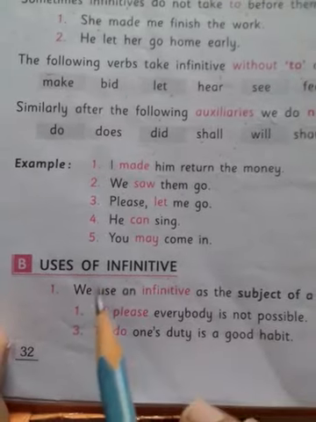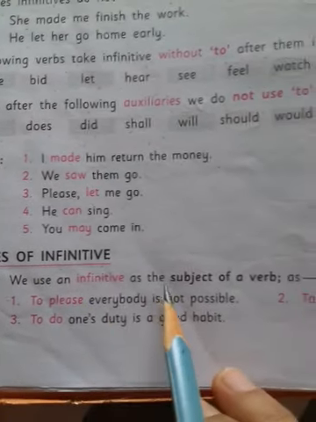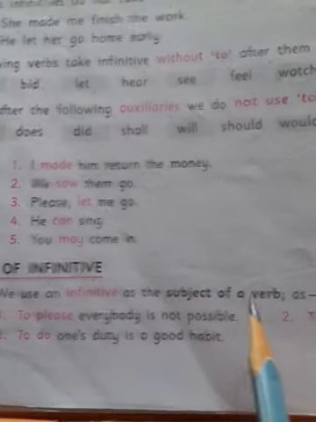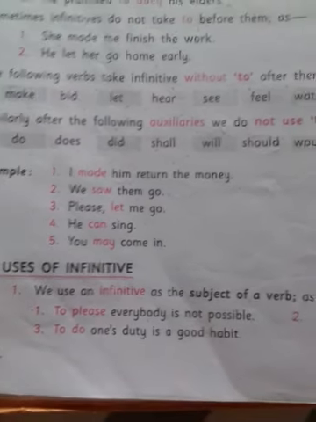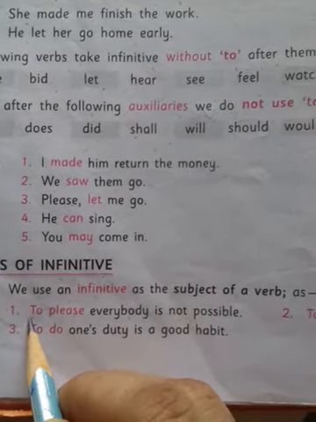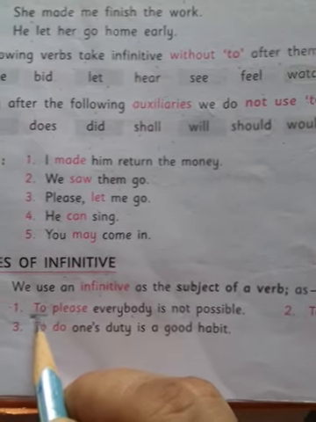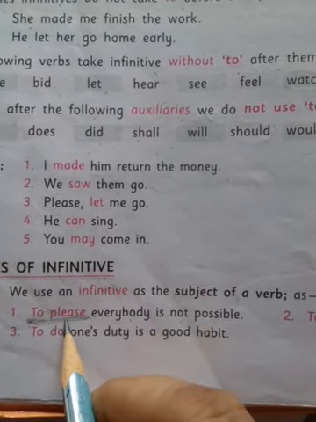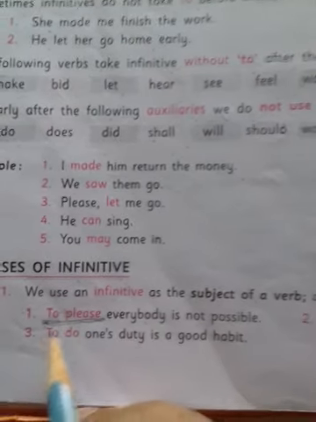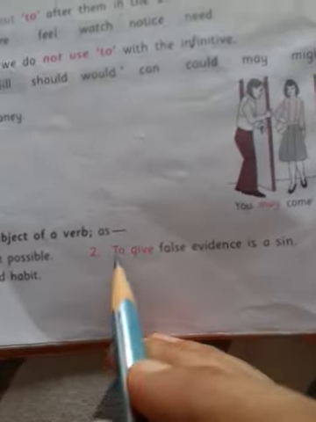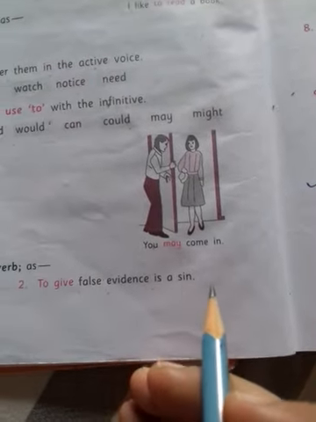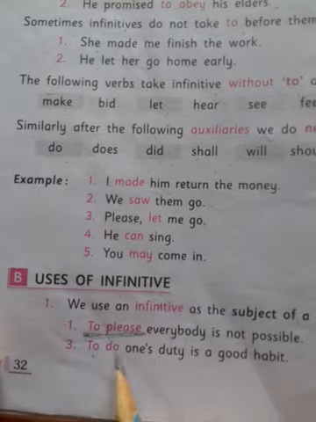Now uses of infinitive. We use an infinitive as the subject of a verb. Like, to please everybody is not possible. Subject means the person or the name of a thing that we are using at the beginning of the sentence. So that is called the subject. Now here we are using infinitive as the subject. To give false evidence is a sin. To do one's duty is a good habit.